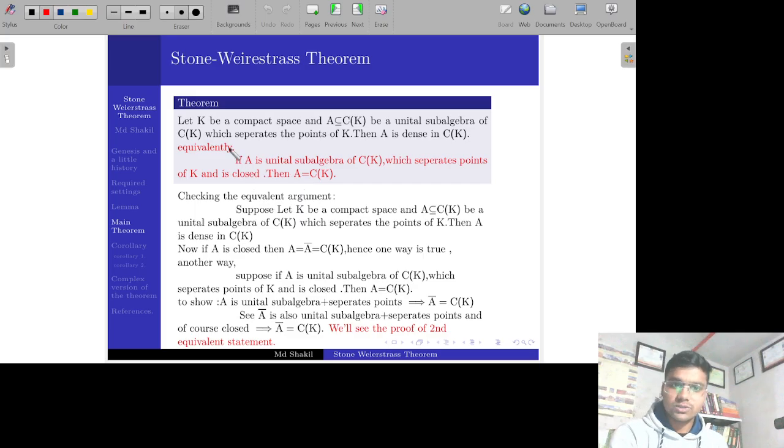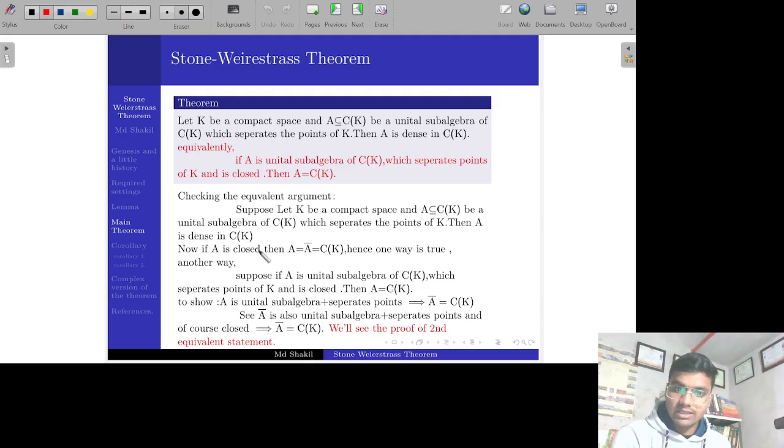Let's suppose that the first statement is true, then how is the second statement true? Suppose that K is a compact space, A is a unital subalgebra of C(K), and it separates the points of K, then A is dense in C(K). Now for the second statement, we have to show that A is equal to C(K) whenever A is a unital subalgebra, it separates the points of K and A is closed.